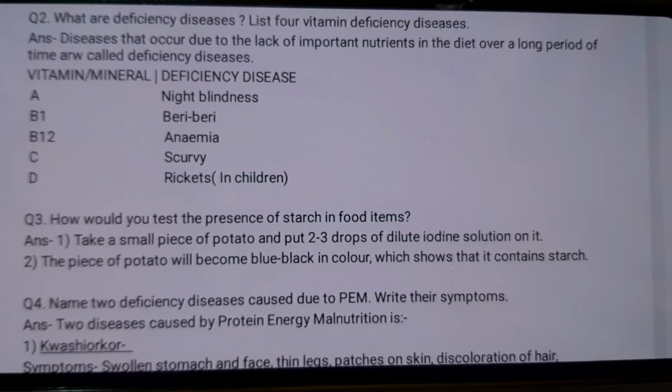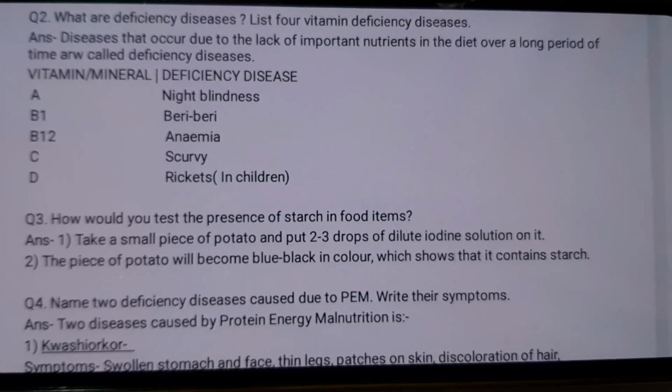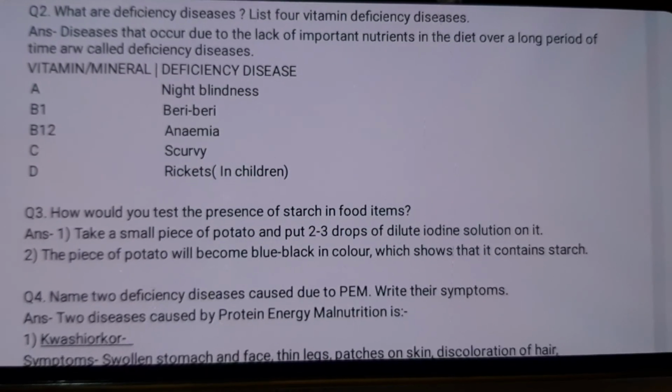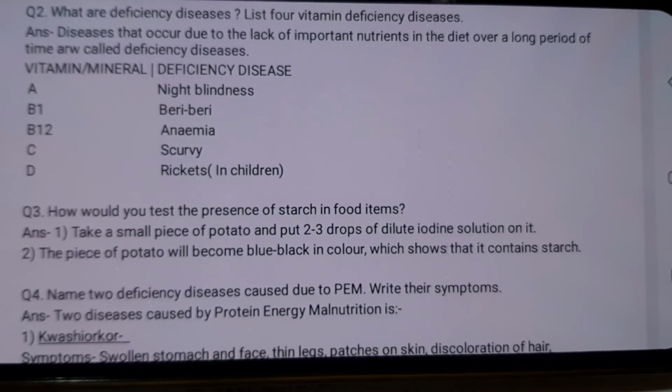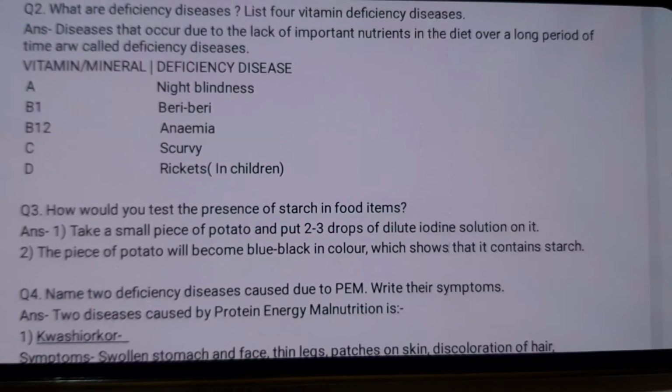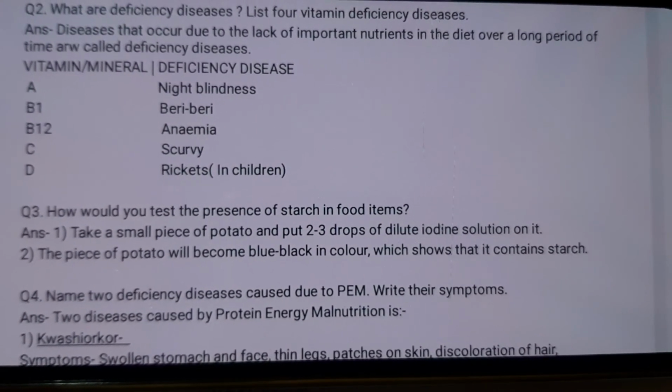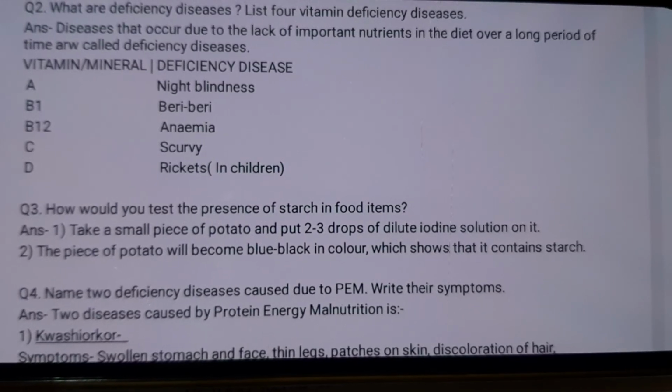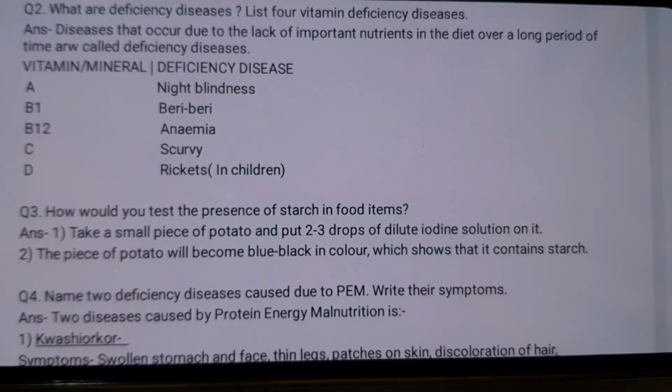Next, we have, how would you test the presence of starch in a food item? This was an experiment that we have already discussed. What we need is a piece of potato, and we have to put 2 to 3 drops of iodine solution on it. If it becomes blue black in color, it confirms the presence of starch.